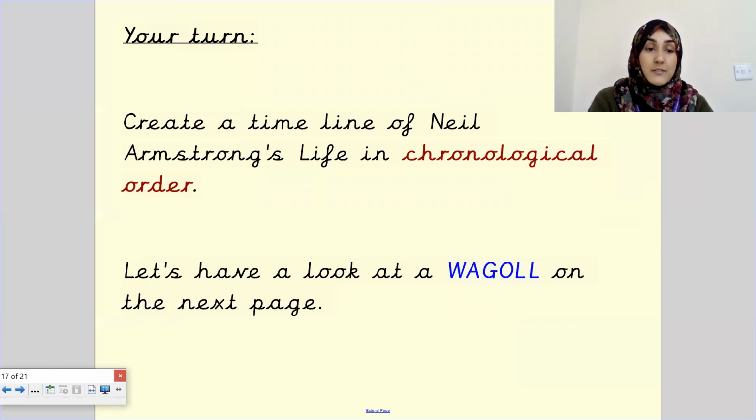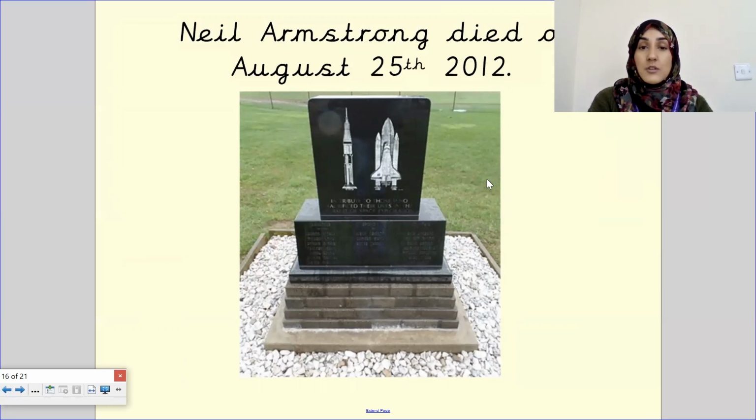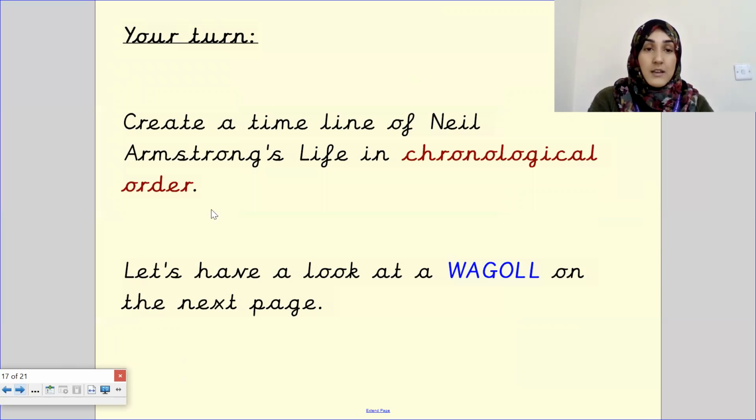Now, your turn. I'm not going to go into details about his death. You might want to research that yourself. Now, your turn. Create a timeline of Neil Armstrong's life in chronological order.